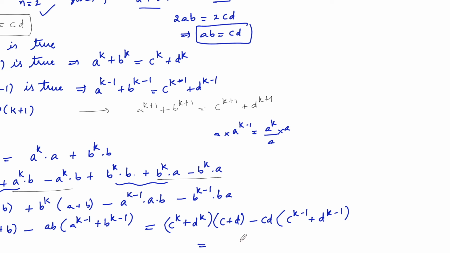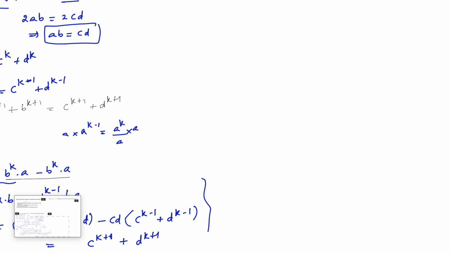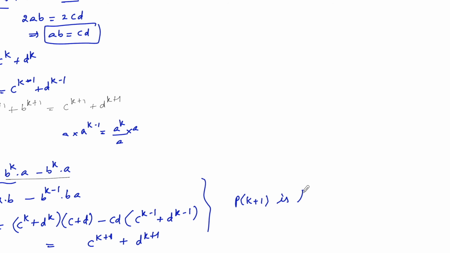So just after simplifying you can get c^(k+1) + d^(k+1). From here we can conclude that our statement P(k+1) is true. Therefore, by the principle of mathematical induction, we can say that our statement P(n) is true for every natural number n belonging to N.